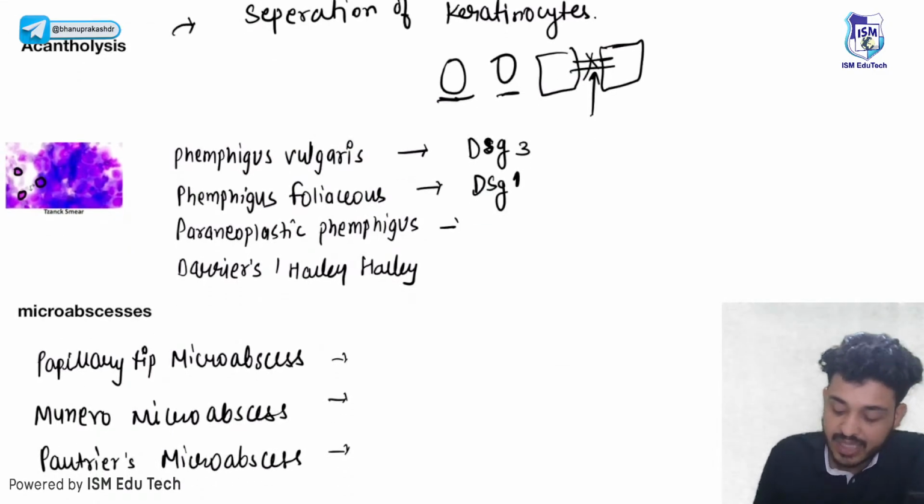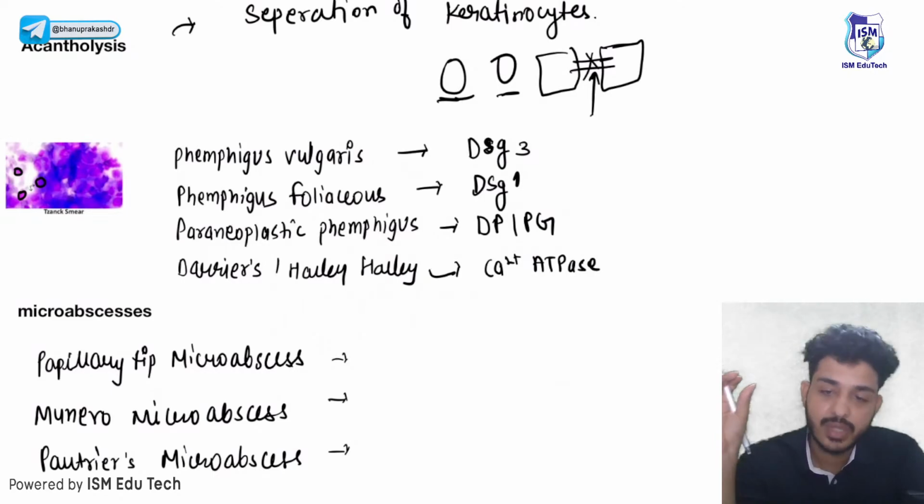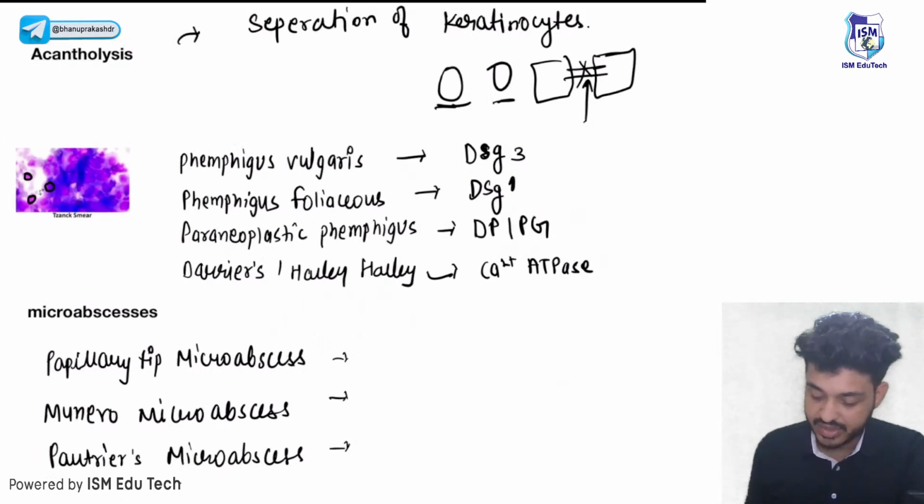In paraneoplastic pemphigus, what will happen? There will be antibodies against desmoplakin or plakoglobin, right? In Darier's or Hailey-Hailey disease, there is a defect in calcium ATPase. Remember, calcium ATPase helps in the adhesion of two keratinocytes.